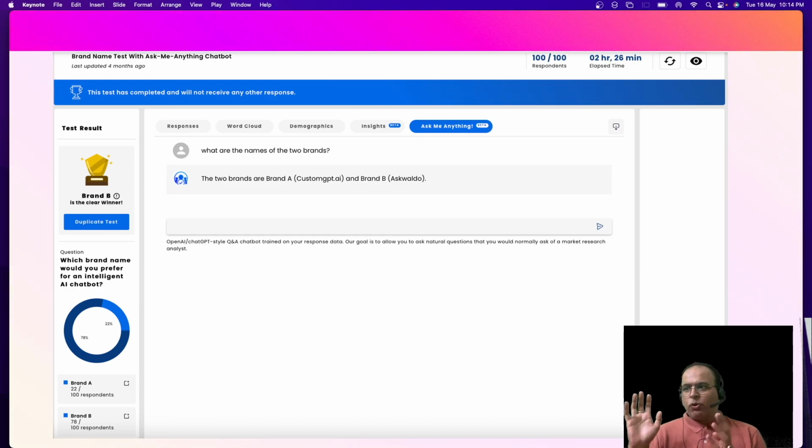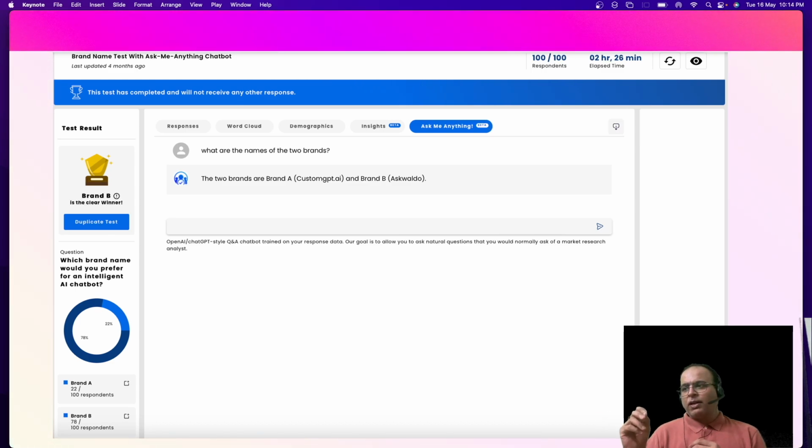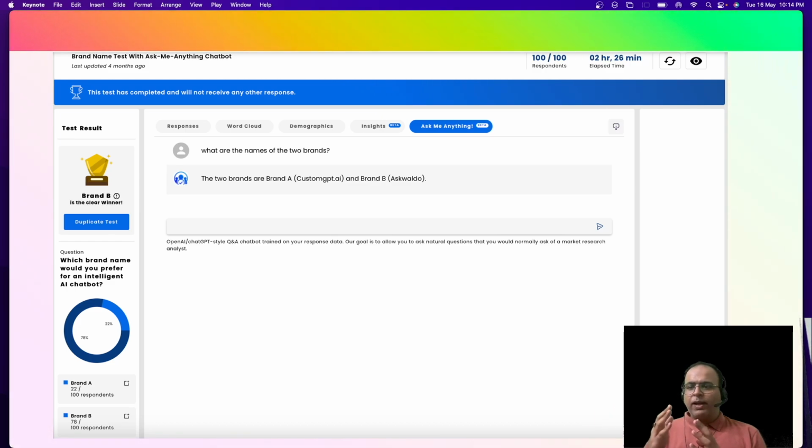If you have a closer look, this interface has various things. It has responses, the word clouds, the demographics, insights, and there is a thing called Ask Me Anything. This is where you speak in natural language to interact with the survey data, and that's what I did. I simply asked what the names of the two brands are, and it gave me the output, right? If you look at the right-hand side, it also shows the distribution of the responses.